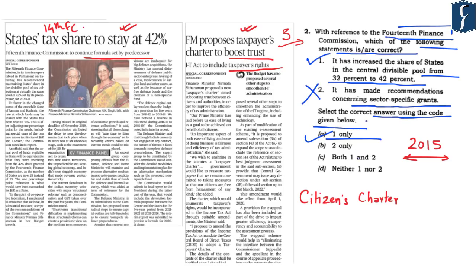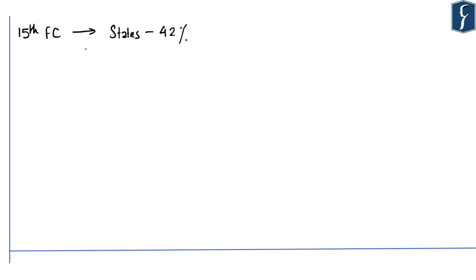So with regard to the 14th Finance Commission and in terms of reference, specifically with respect to the central divisible pool with respect to states, this particular news gains significance with respect to the 15th Finance Commission. So let's see both these news appearing on page number 3 in brief. The 15th Finance Commission in its interim report tabled in Parliament has recommended to maintain state share as per the 14th Finance Commission, that is at 42%. So the actual pool of funds available to states will be equivalent to what they were receiving from the 42% share granted by the 14th Finance Commission.